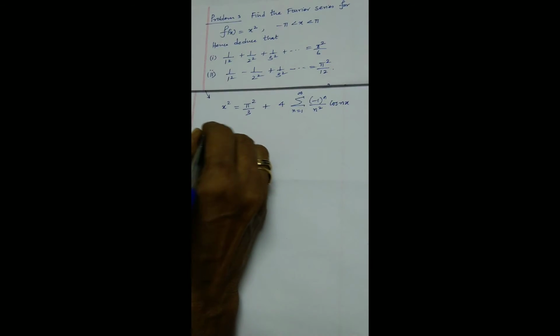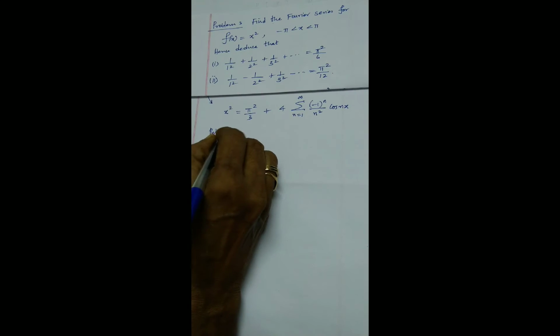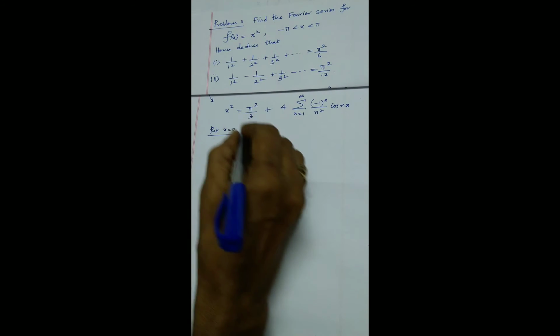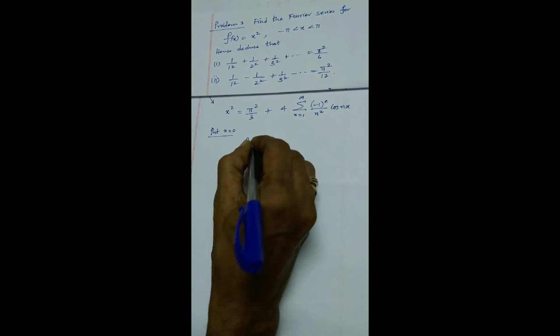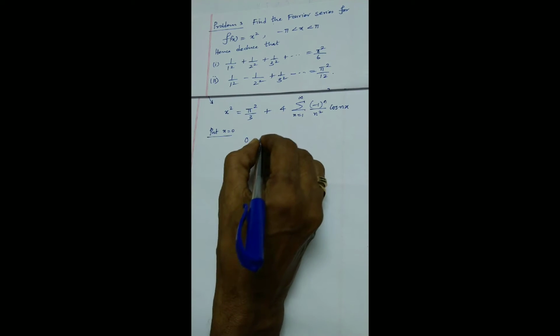Now I want to deduce the numerical series. Yes, this is what we want to deduce. I want to find out this series. For what value? Always make an attempt by setting x equal to 0. Put x equal to 0. I have already mentioned, just give x equal to 0. So you will get 0 square, 0. I don't want to elaborate this side.